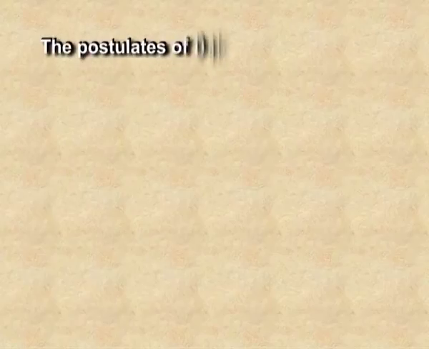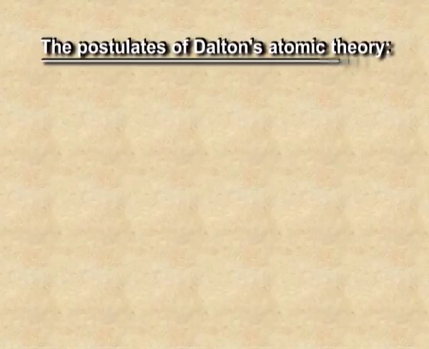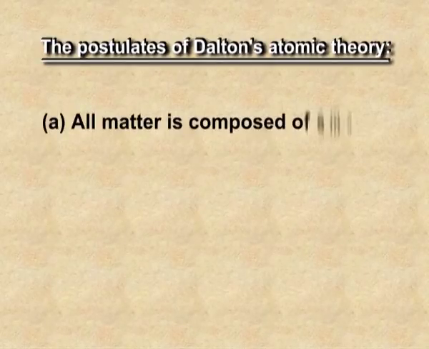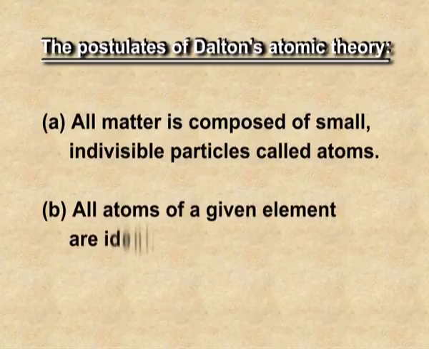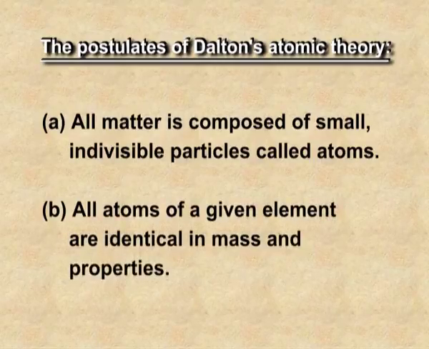Let's see what are the postulates of Dalton's theory. First postulate, all matter is composed of small indivisible particles called atoms. Second, all atoms of a given element are identical in mass and properties. That means atoms of the same element are identical, but the atoms of the different elements are different.